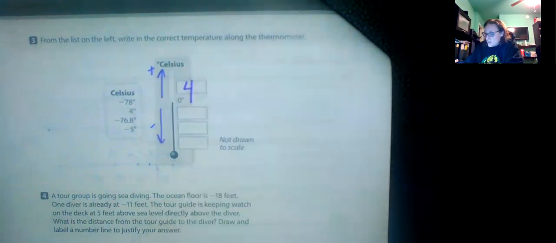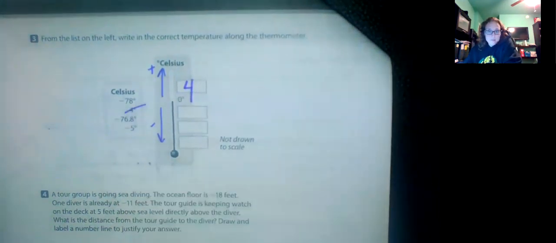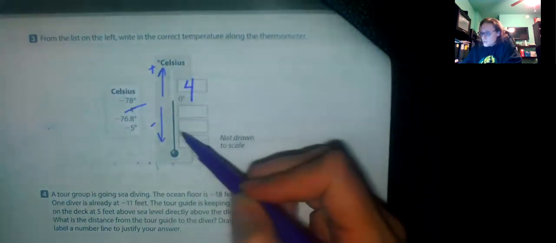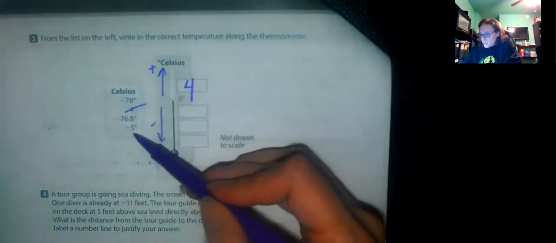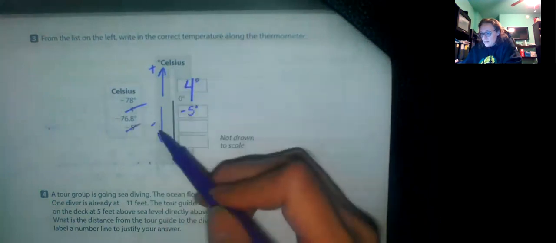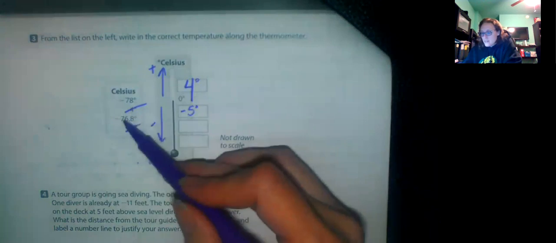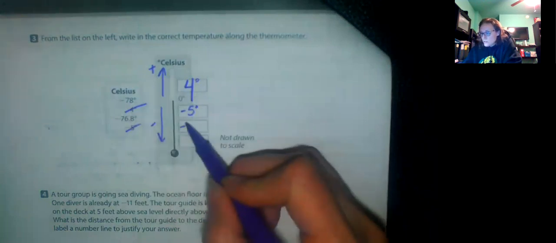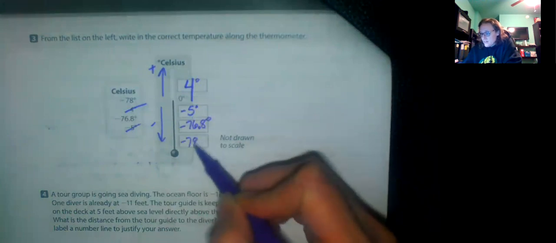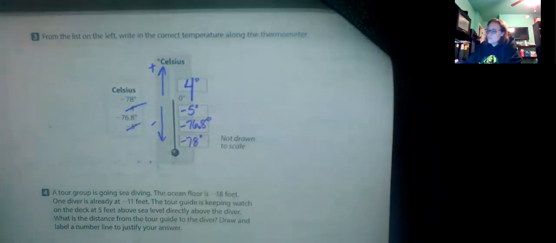So 4 degrees is gone. Then you're talking about what's closer to 0. So of these numbers, closer to 0 is that negative 5. Then we look at 78 and 76. So closer to 0 is the 76, and then you get to the 78, okay?